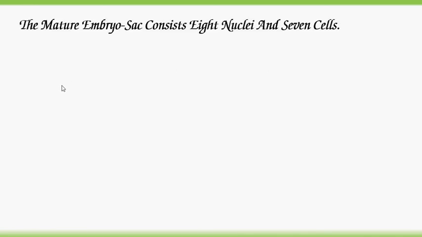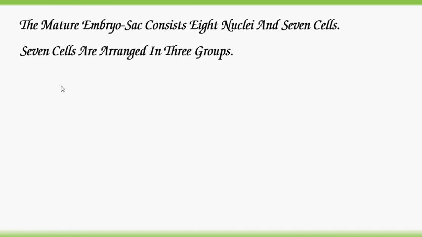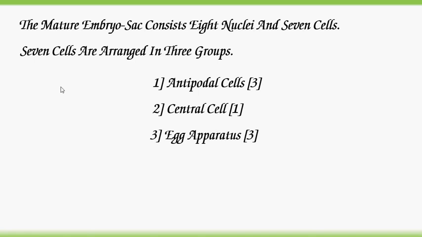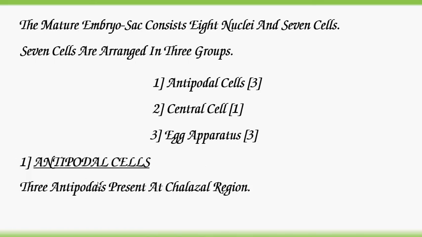Structure of embryo sac. The mature embryo sac consists of 8 nuclei and 7 cells. The 7 cells are arranged in 3 groups. They are 3 antipodal cells, 1 central cell, and 3 egg apparatus cells. Antipodal cells: the 3 antipodal cells are present at the chalazal region. These antipodal cells degenerate during development.